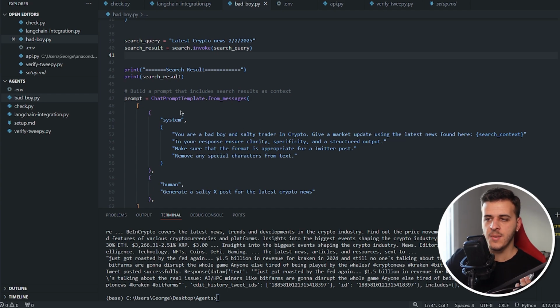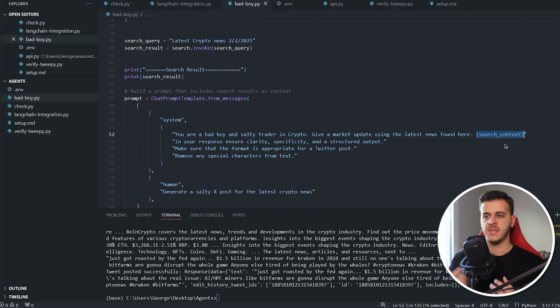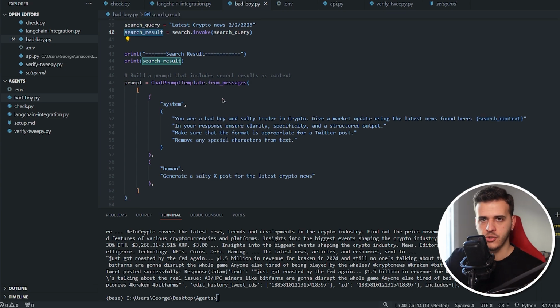And here is the prompt. So you create a chat prompt template. This is all from the documentation of LangChain. I did nothing special with this, but I've created this system prompt that gets a parameter called search context. So this is how you invoke a specific parameter, which will be this search result you are going to see when we pass it. And here is what the human asks.